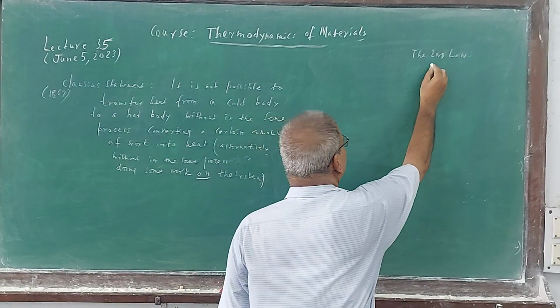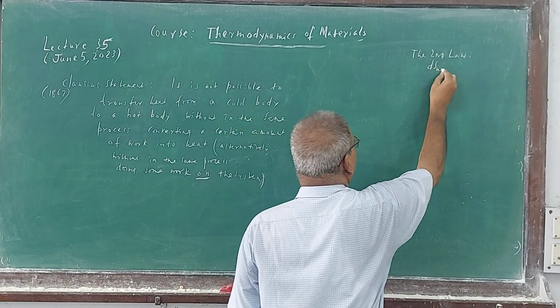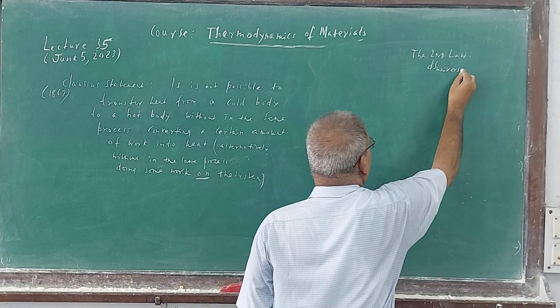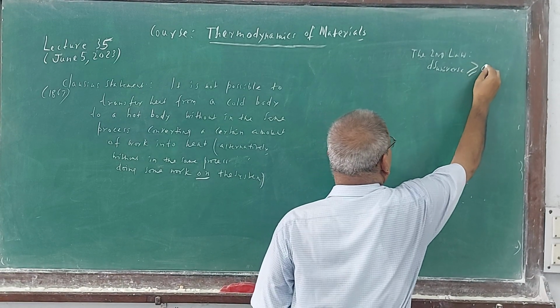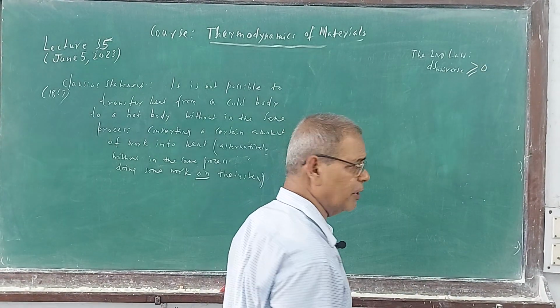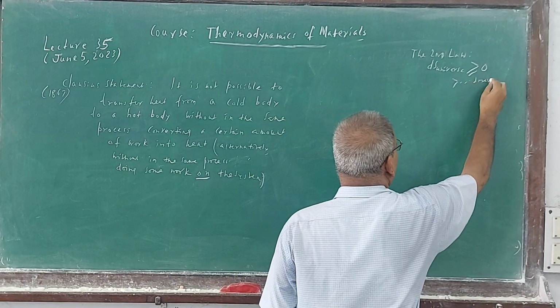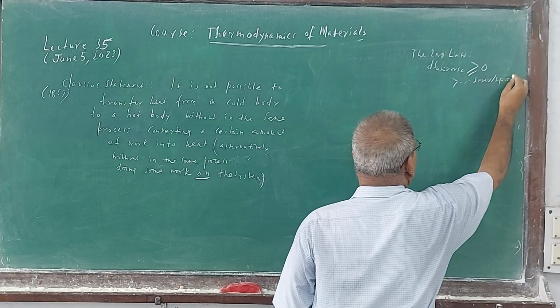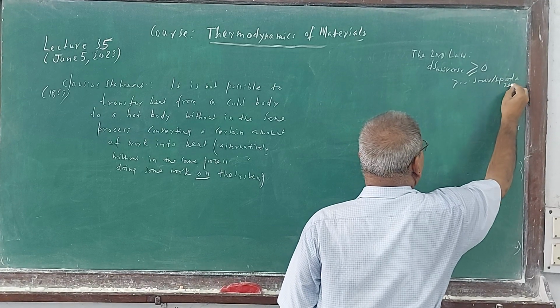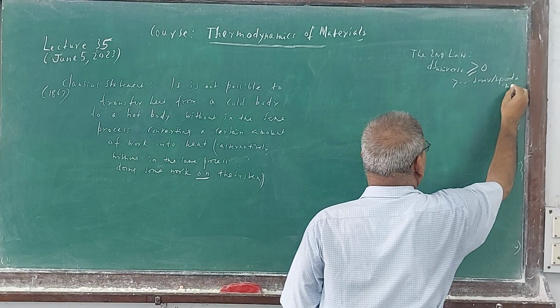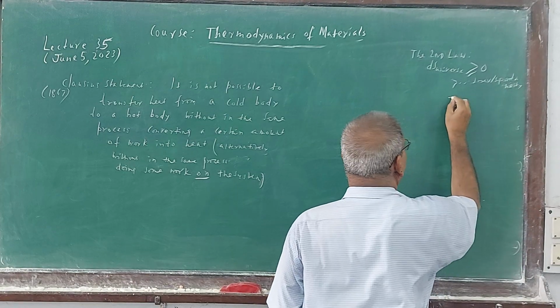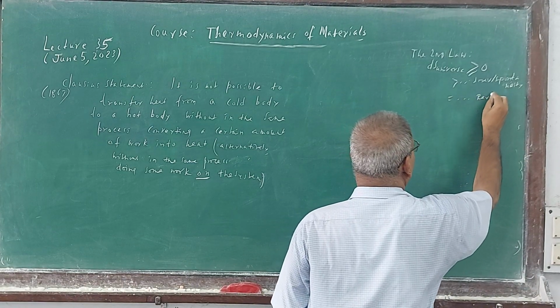The second law means dS universe is either greater than or equal to zero. Remember, greater than refers to irreversible or spontaneous, and equal to is a reversible process or equilibrium.